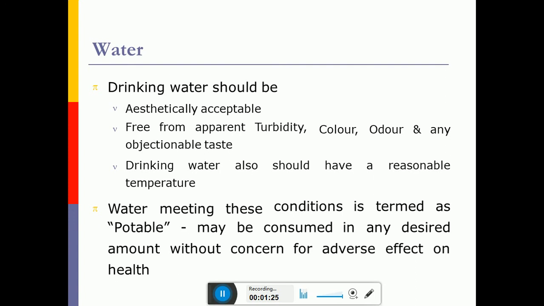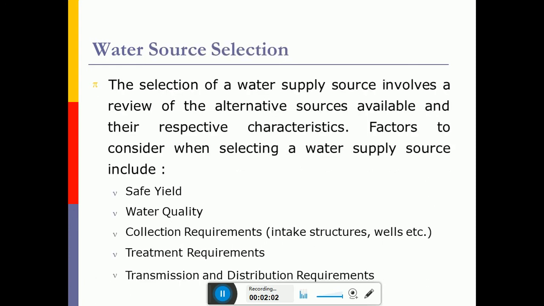Before we drink the water, it should be free from all forms of dissolved impurities, free from turbidity and bad odor, and it should not have any color. It should also have a reasonable temperature, because people cannot drink too hot or too cold water. If water has all these characteristics, then it is called potable water. Potable water is a term associated with water which is free from all forms of impurities.